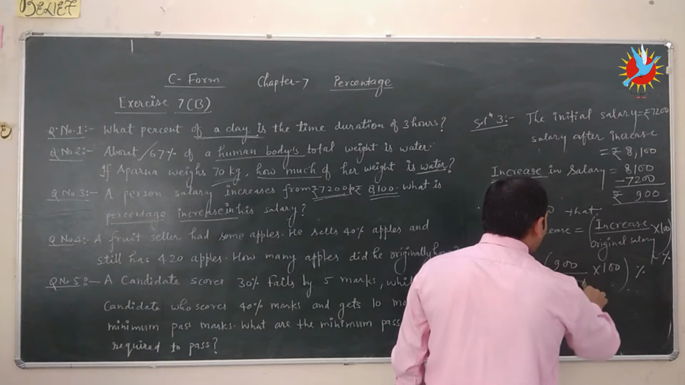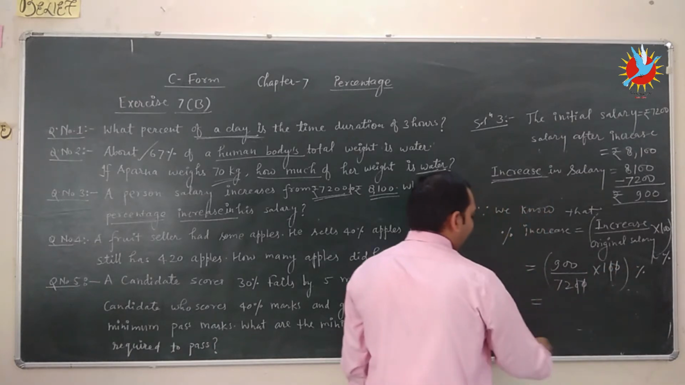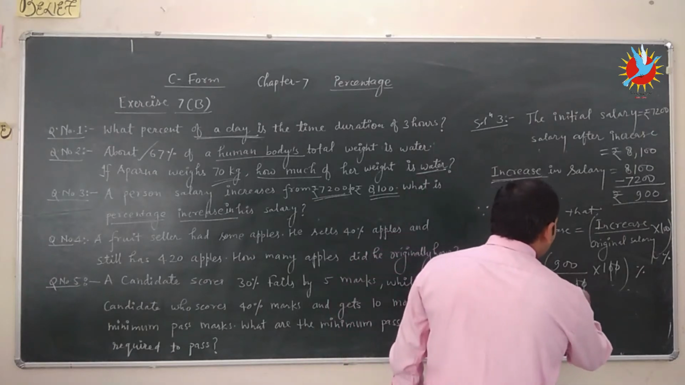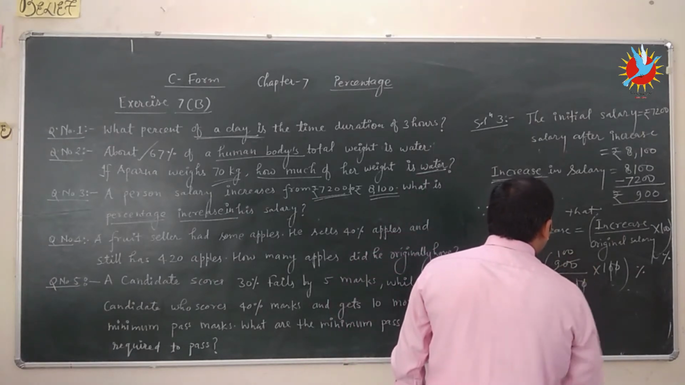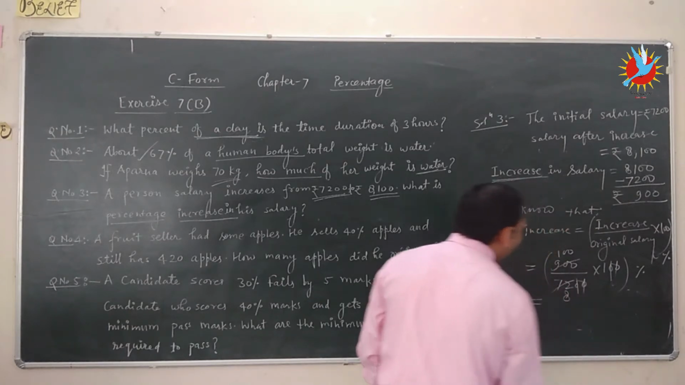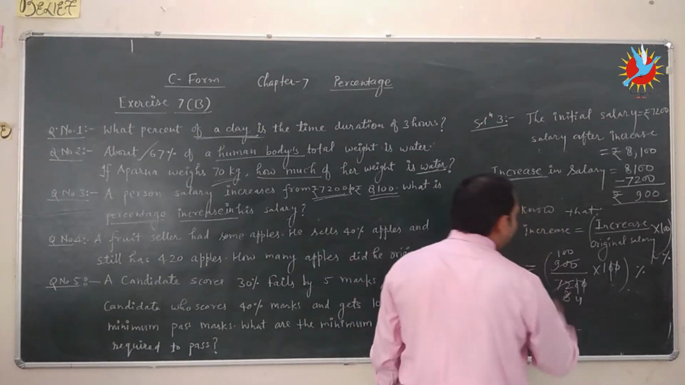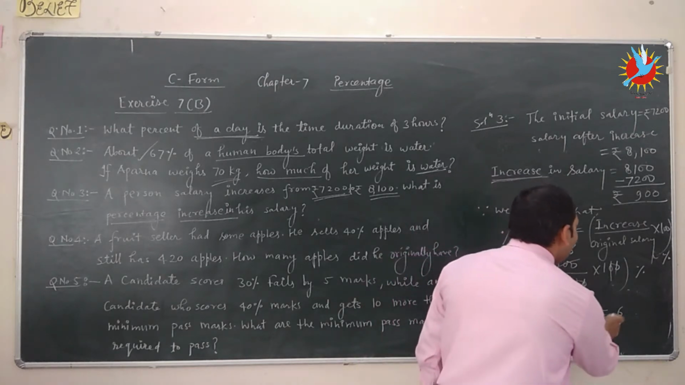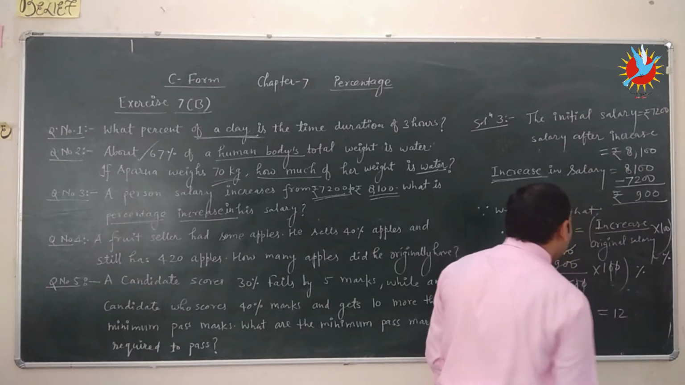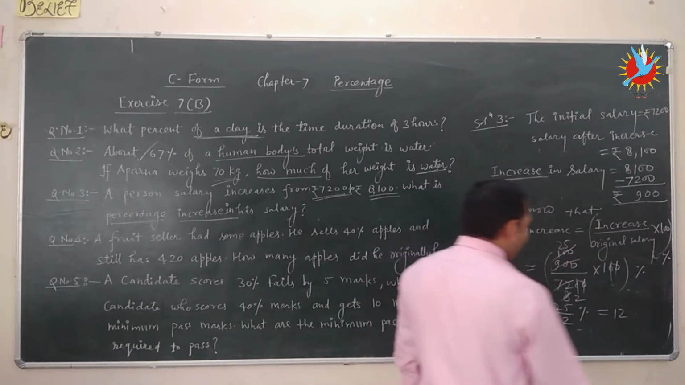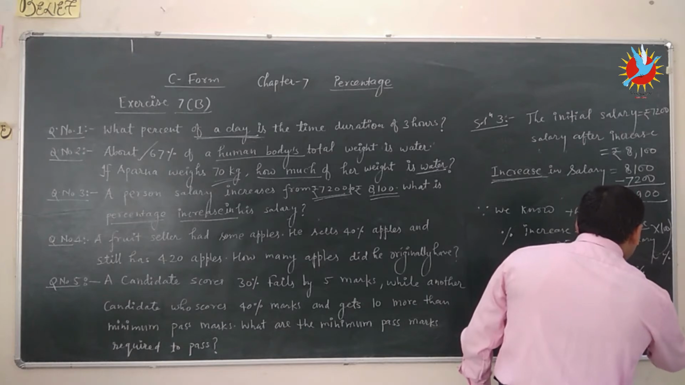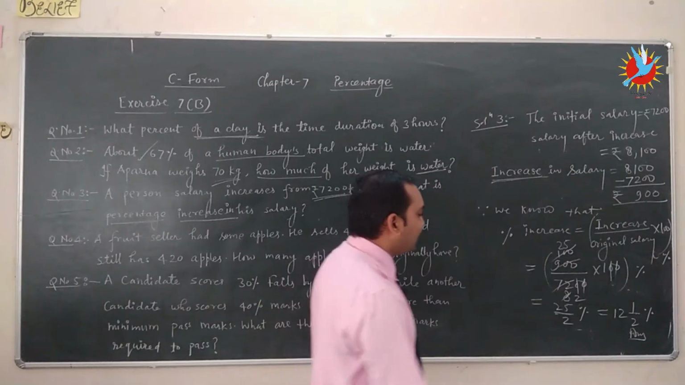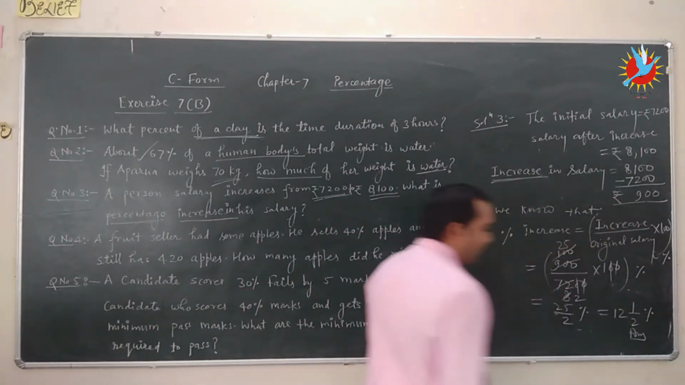So 20 cancel. And here 9 1 is 9, 100, 9 8 is 72, 2 4 is 8. So here we write 25 by 2%, which is equal to 12 whole 1 by 2%. This is the answer. How much percent increasing? 12 whole 1 upon 2%.